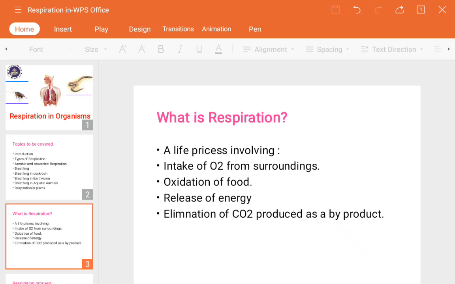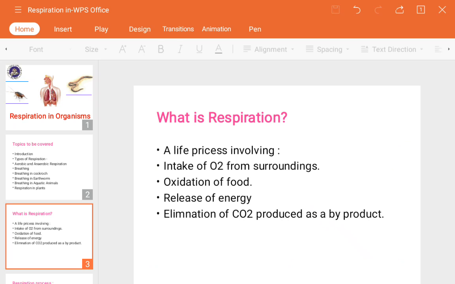Similarly, after taking the food material, it goes to the next step, that is the breakdown. After the breakdown, it gets absorbed, because the breakdown converts the material into different particles, and whatever nutrition is there gets absorbed.